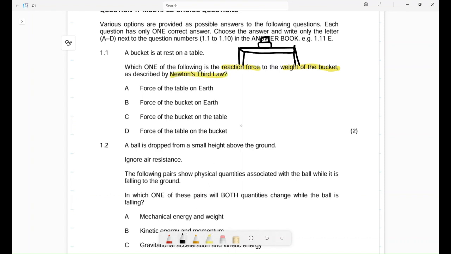Now remember Newton's third law, we have action, reaction. It is an action reaction. But now we need to know which one is an action, which one is a reaction. Let's say I have a wall here, and this is me.